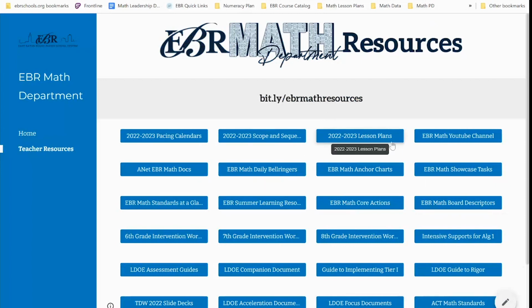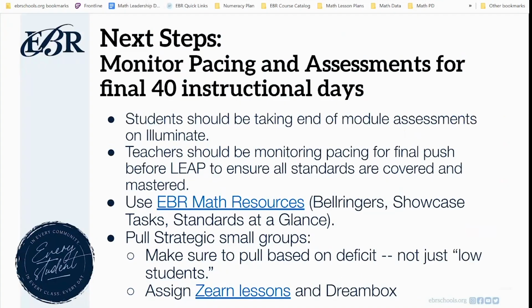So this is the area in which you would really want to make sure you dove into. And it's a lot of information. I'm not going to take away from that fact. But as you start to navigate and understand what the resources have, I think it will become a very easy idea to just visit this frequently, because the more I think you get into it, the more you'll see that there's a lot of things that can really help your students grow.